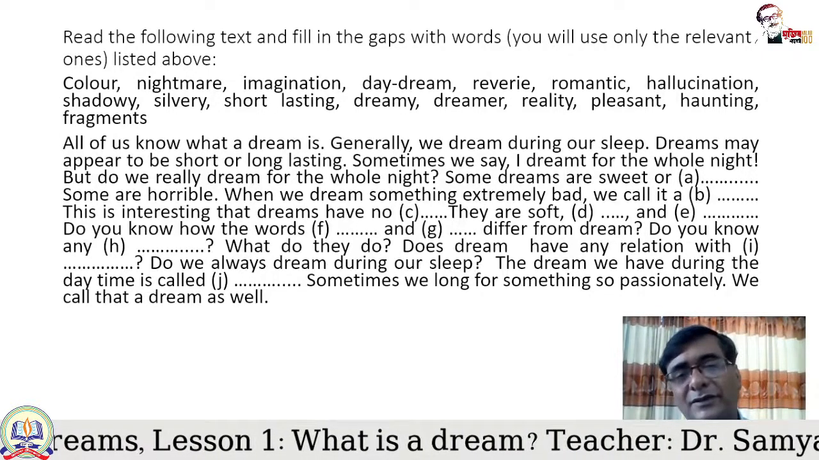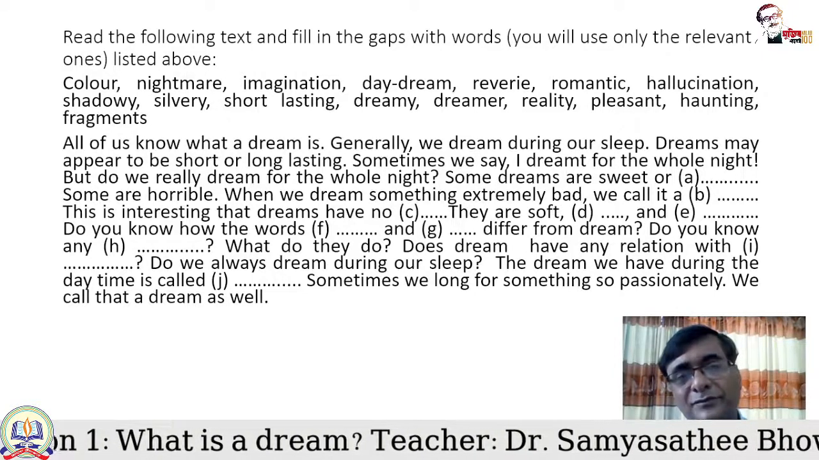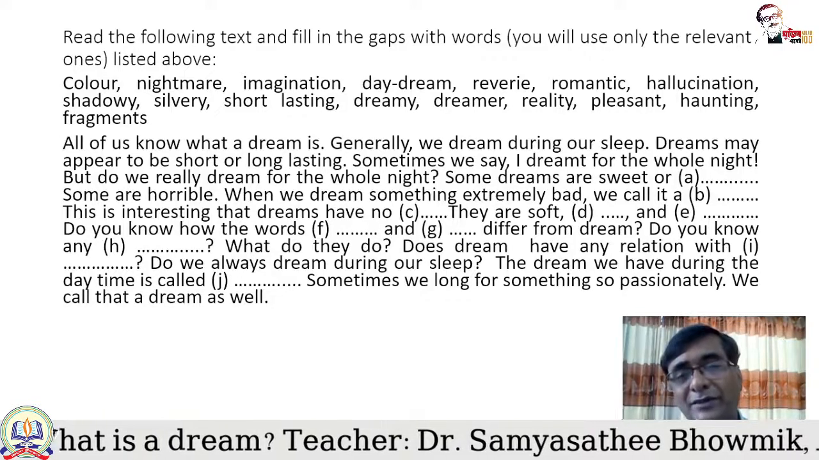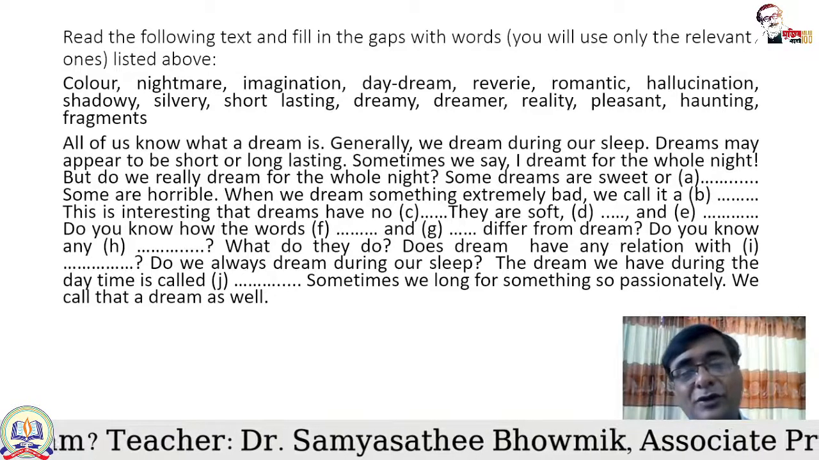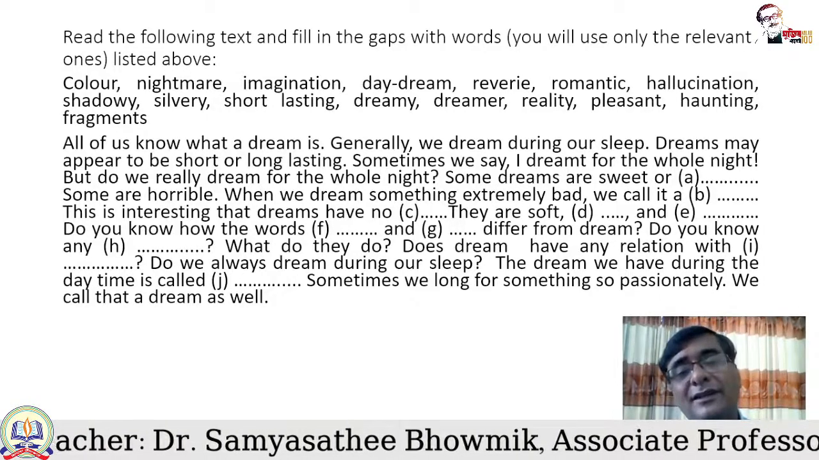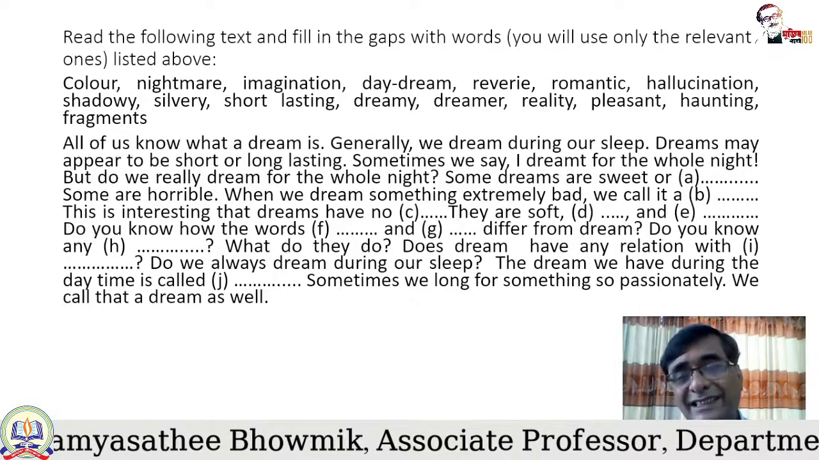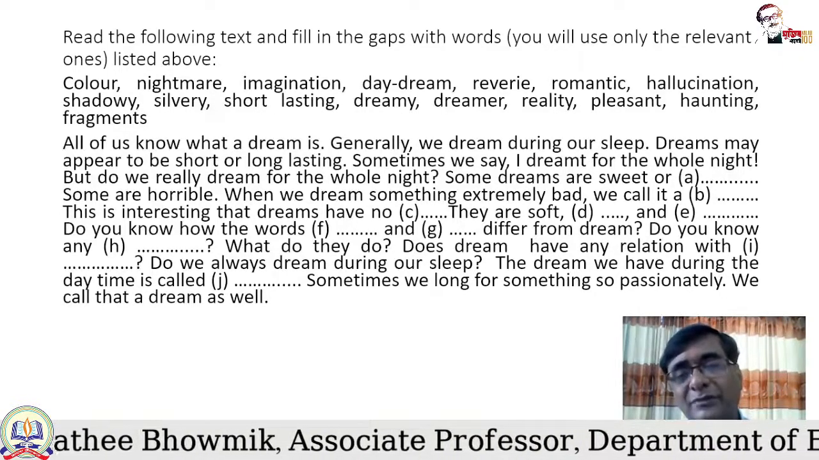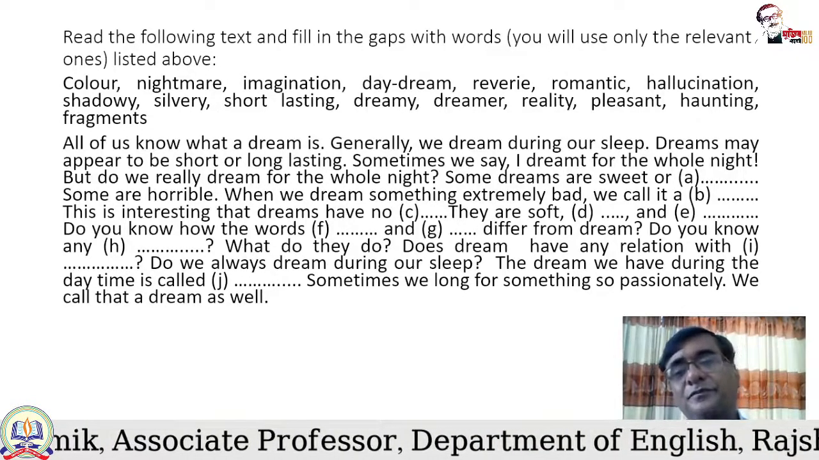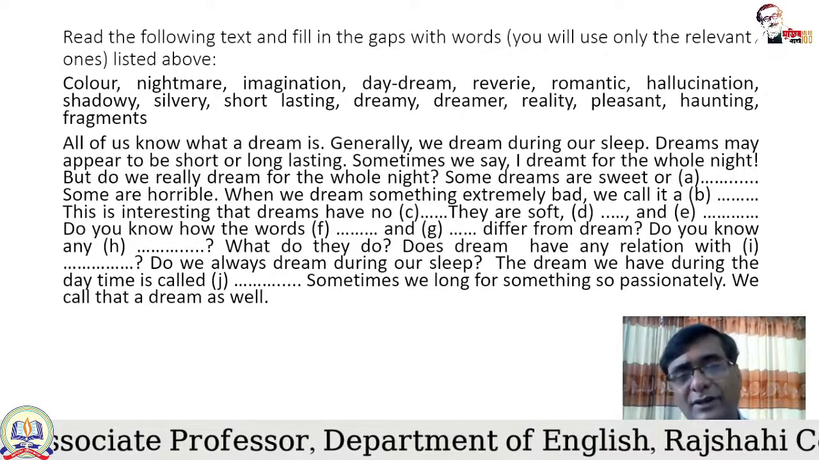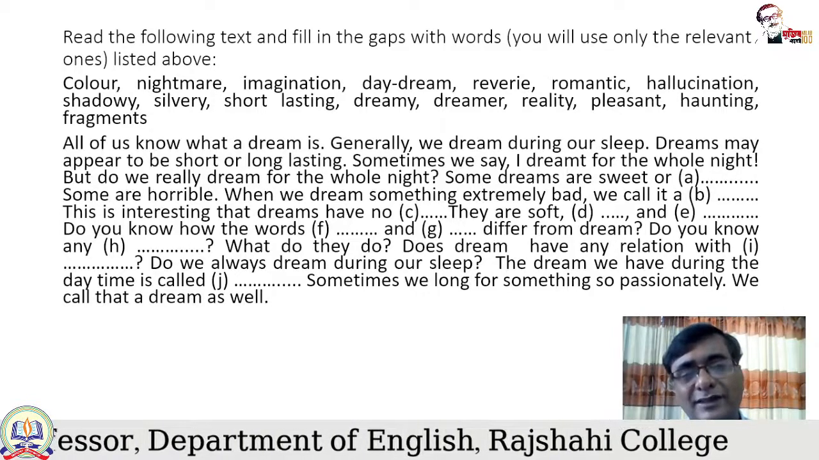Some are horrible. When we dream something extremely bad, what do we call it? When we dream something horrible, I have already said that we call it a nightmare, because nightmare is that type of dream which is very haunting, frightening, intimidating. So when a person dreams something horrible, it is called a nightmare. So you can think about the word nightmare. I am not saying that this is going to be the answer. I will show you the answer in the next slide.